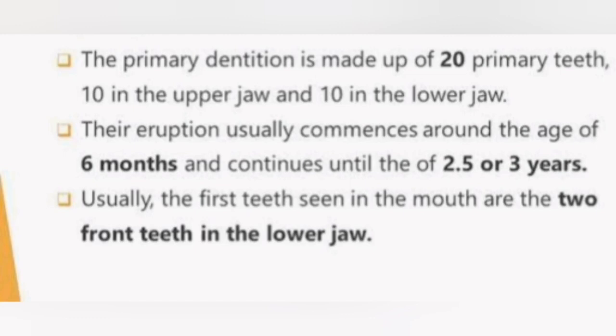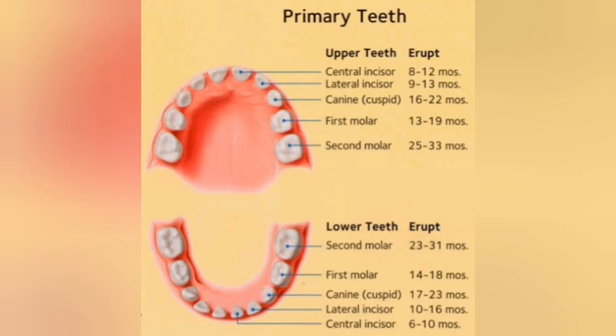Okay, and you just have a look. By the age of 6 months we have lower teeth. First we get lower teeth, and gradually we get all 20 teeth by the age of 33 months. Eruption starts by the age of 6 to 10 months, and in the upper teeth at the age of 8 to 12 months, and it continues with lateral incisors, canines, first molar, second molar, till we reach 33 months, around 3 years.